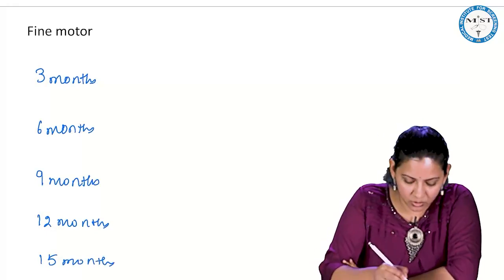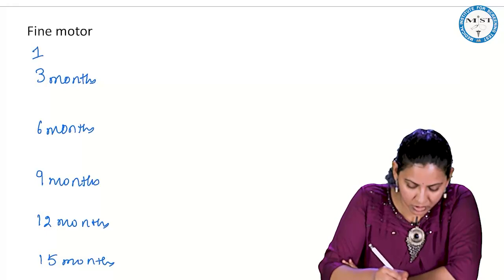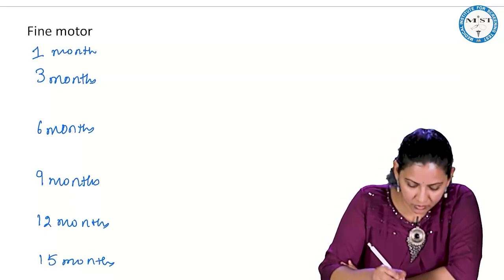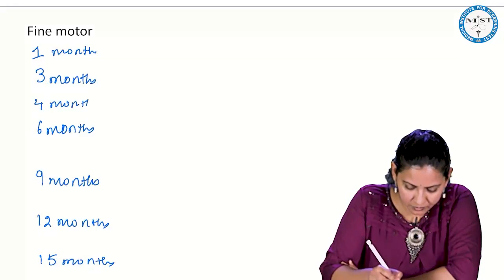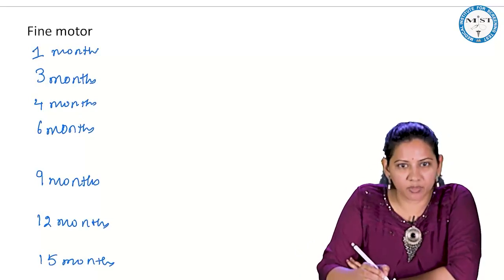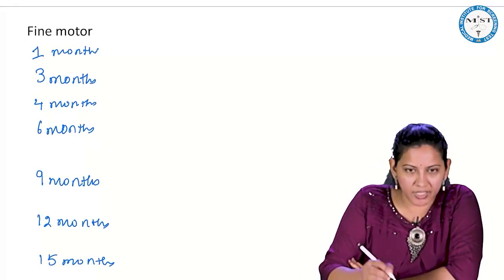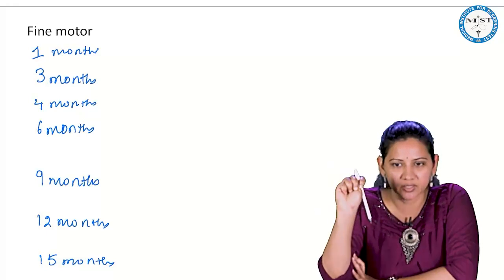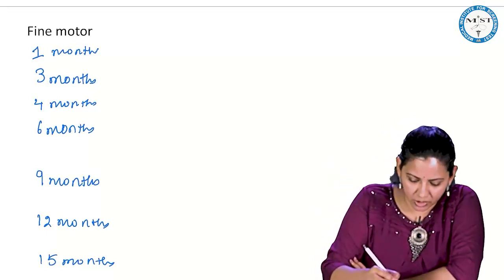So here you need to add 1 month above. So 1 plus 3 is 4 months. So what is happening in the first month? The child's hand will be fisting. The child will always be closing the hand like making a fist.